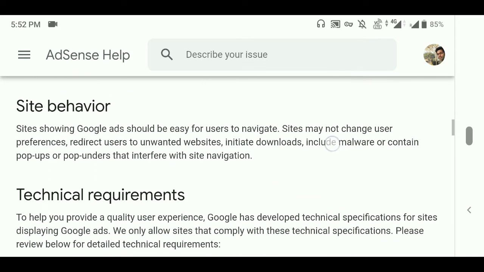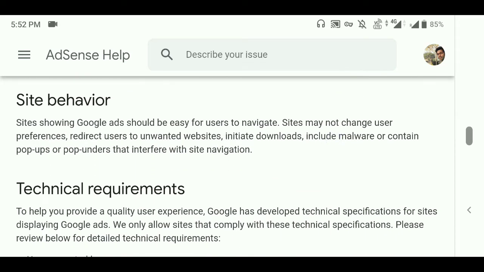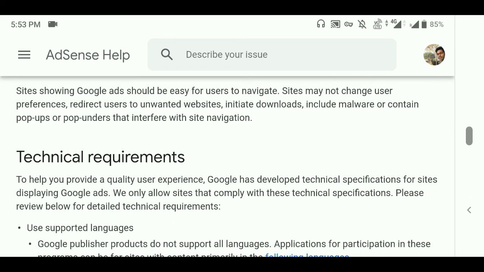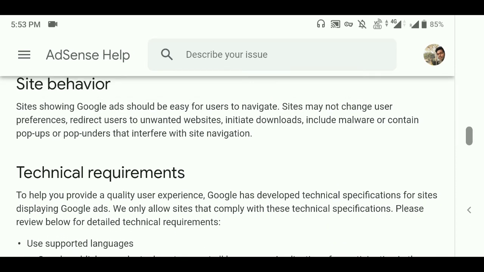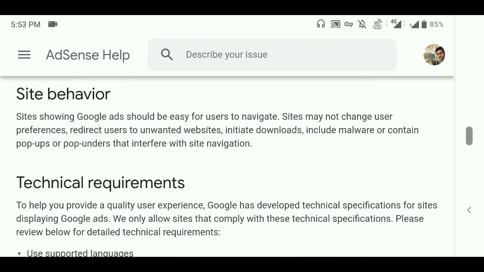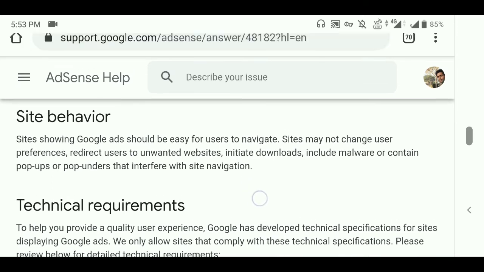And the next is site behavior. Site behavior means you should not add hacking content or sexual content to your blog or website. And you should not add copyrighted content. You can read all the content from here. You can search for it on Google. This is an official website from Google AdSense.